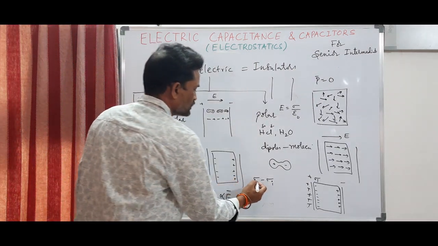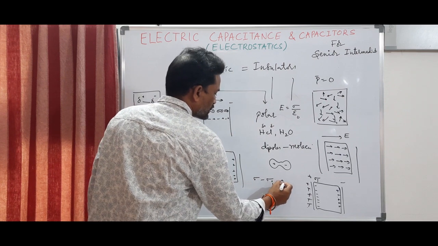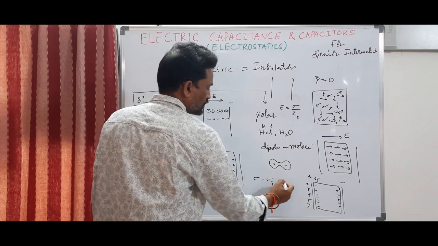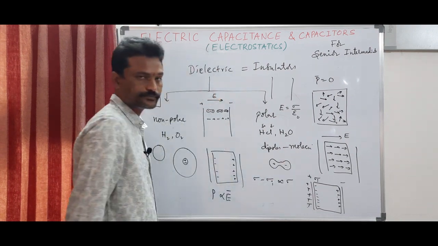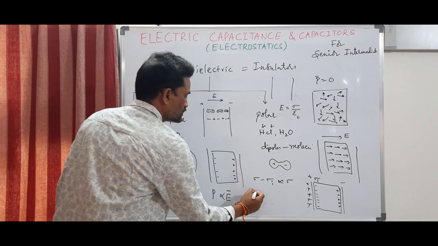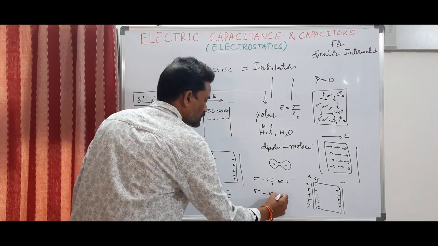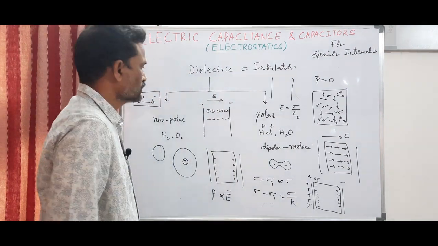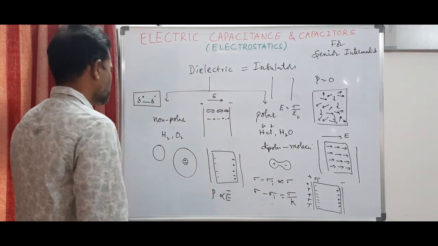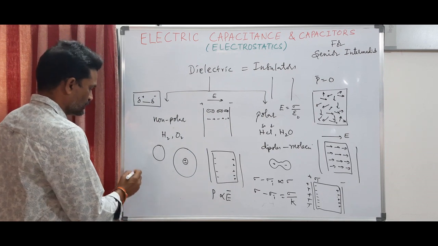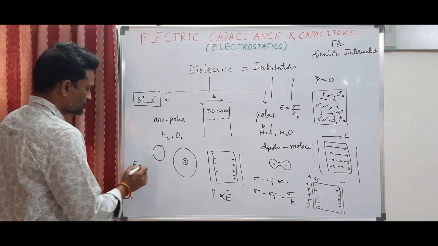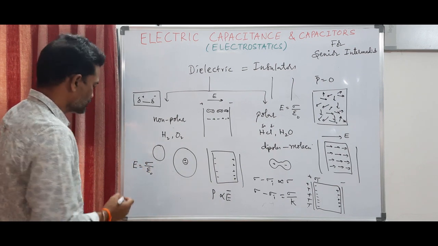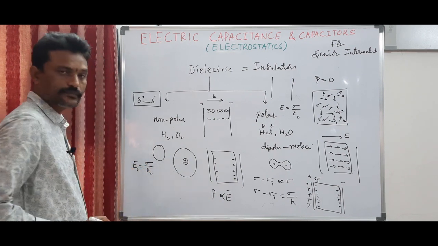So, I can write sigma minus sigma I is equal to sigma by k. Here k is a constant. So, in a previous derivation, we wrote E is equal to sigma by epsilon naught when there is no dielectric.